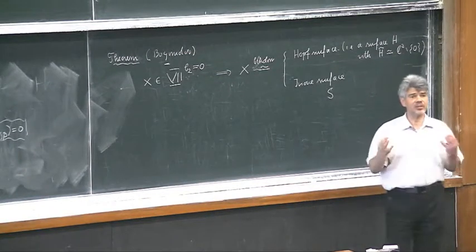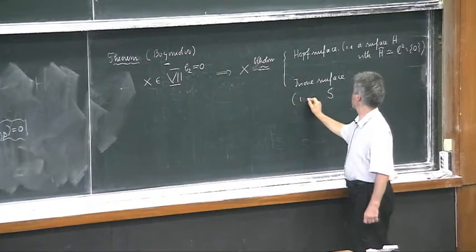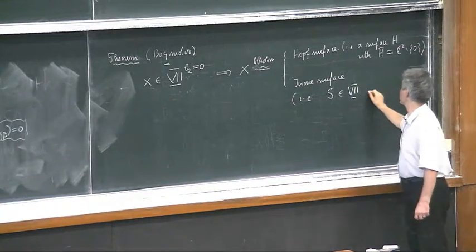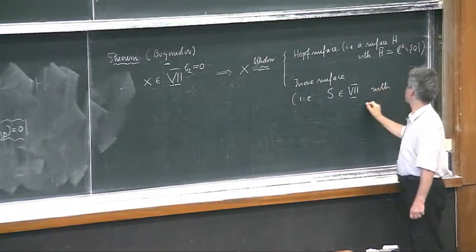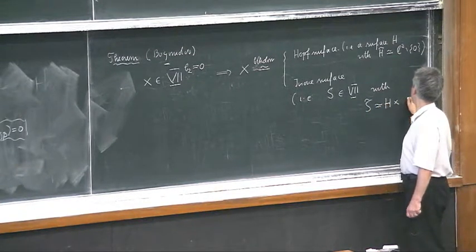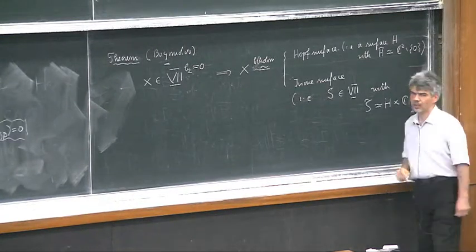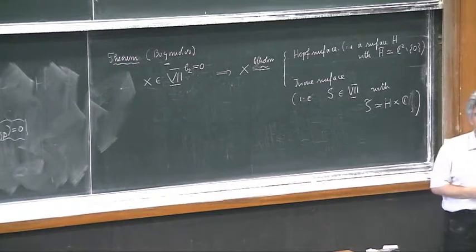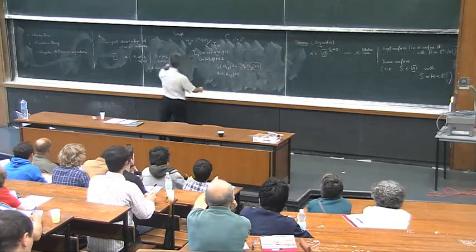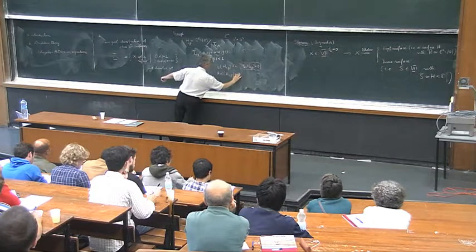So it's a surface in this class with the following: S is in this class with universal cover biholomorphic to the upper plane times H. Oh, this is Kodaira dimension minus infinity, of course. Kodaira dimension. Yes, thank you. Minus infinity.